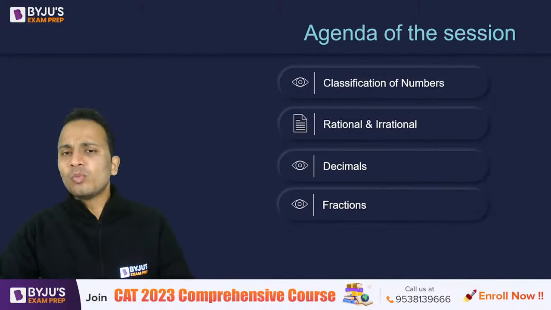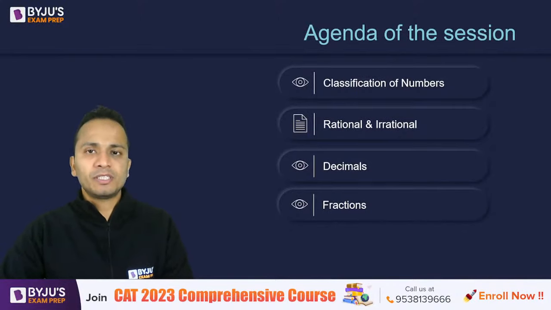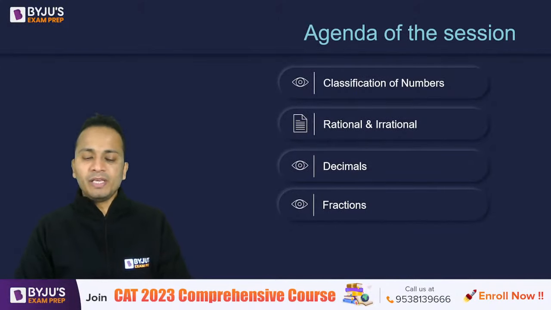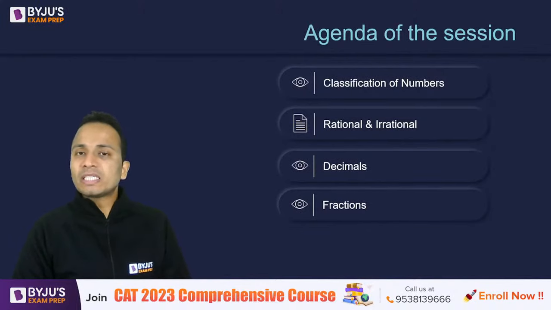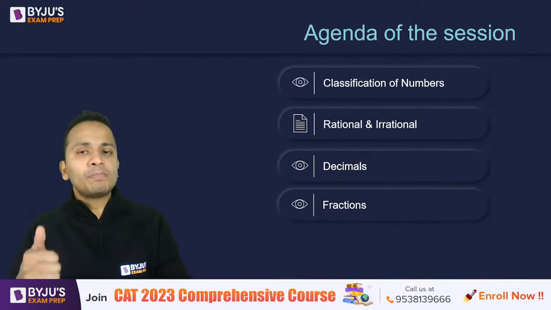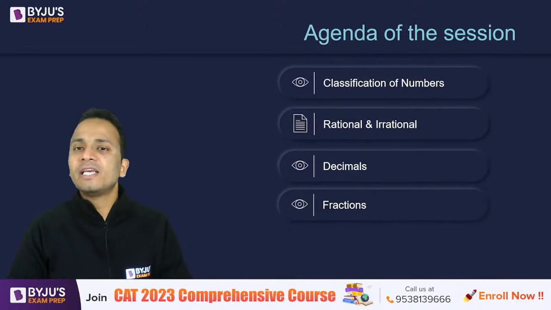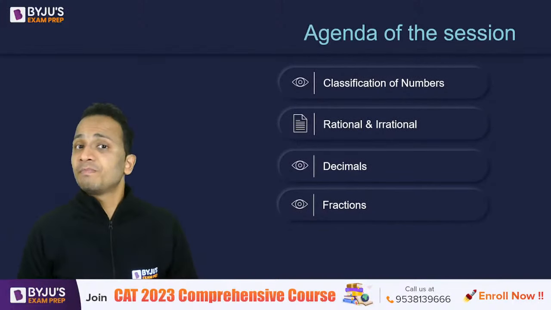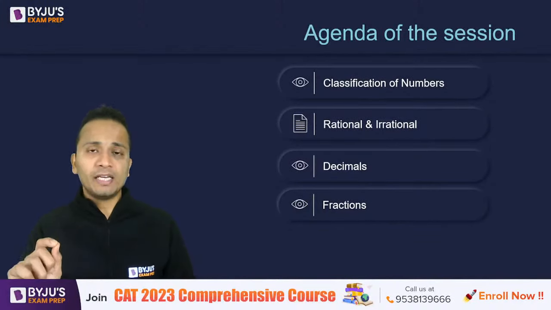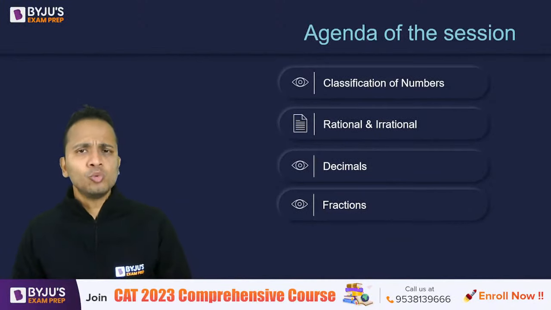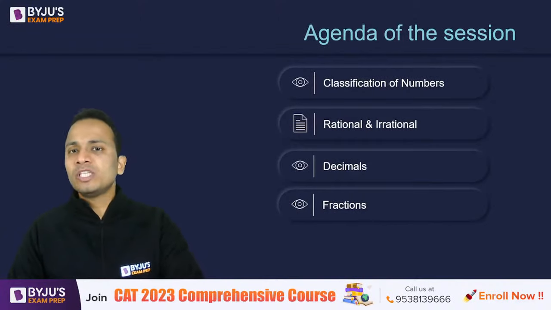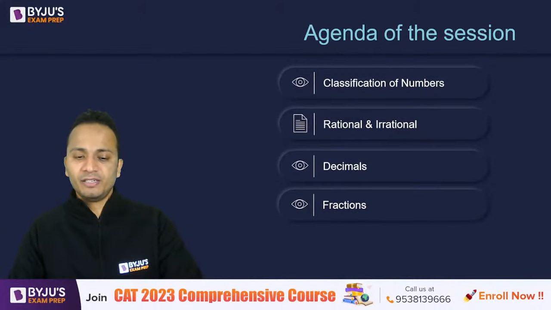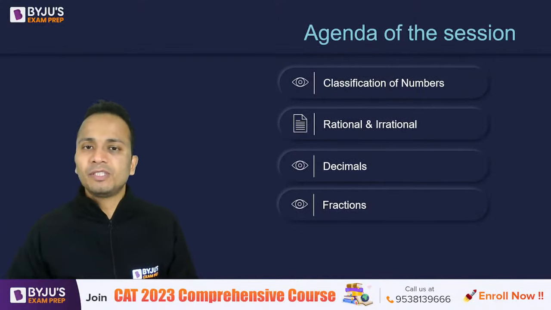Now let us start with classification of numbers. Can anyone tell me, there are some students in this session, what are the top two different categories in which the numbers are classified? I'm asking for the top two categories, not random two categories. Yes, anyone? If you can write those two names.